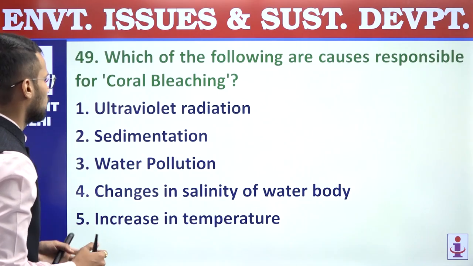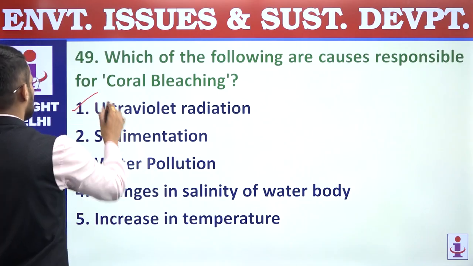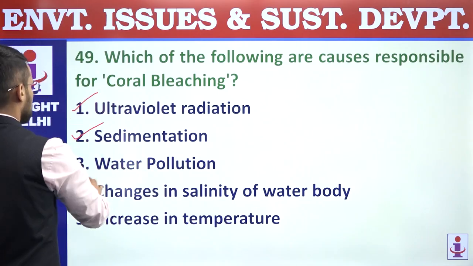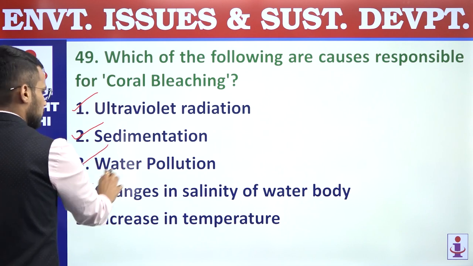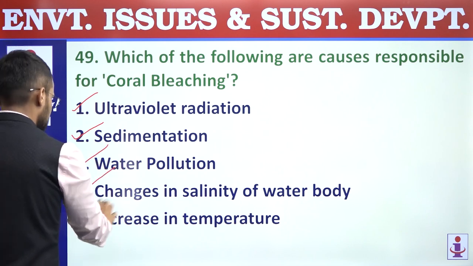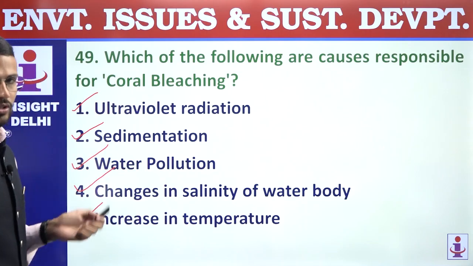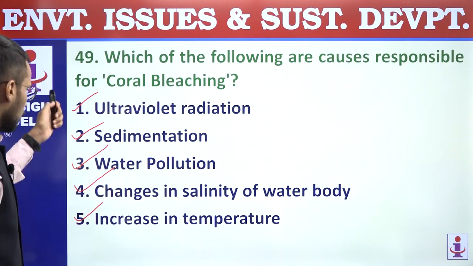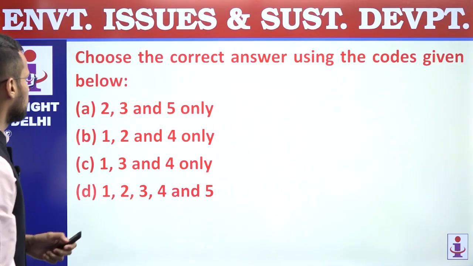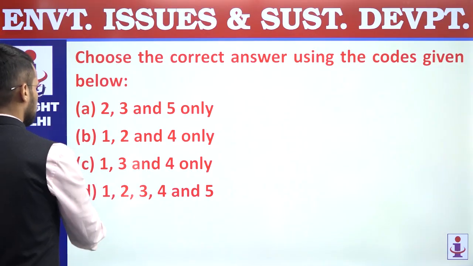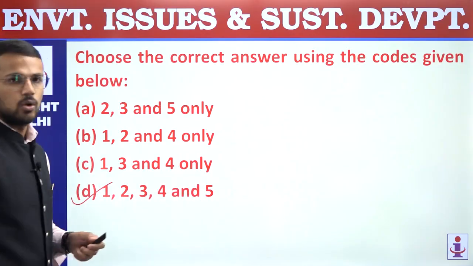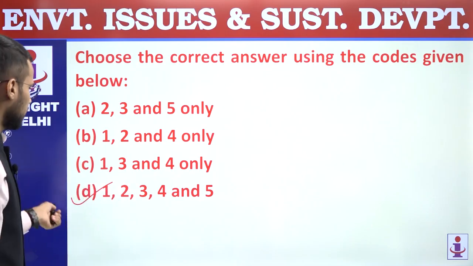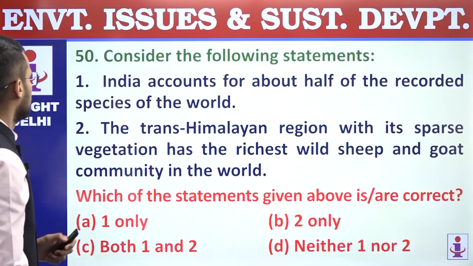Reasons are, first, ultraviolet radiation, yes, it does lead to coral bleaching. Sedimentation, water pollution, changes in salinity of water body and increase in temperature are also the causes of coral bleaching. So all these are the causes of coral bleaching, and that's why answer is 1, 2, 3, 4 and 5 mentioned in option D. 49, answer is D.